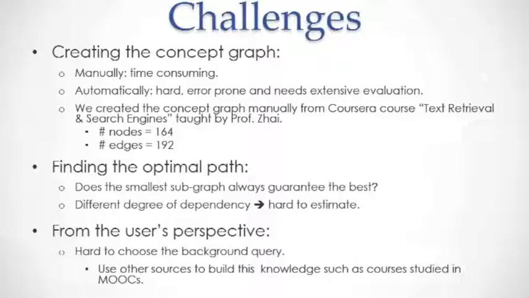In addition to the different scoring functions that we had to examine, we are also trying to study whether our hypothesis, that the smallest subgraph always guarantees the best subgraph, is correct or not. Also, it would be good if we could find the degree of dependency between the nodes and graphs. But it is hard to estimate, and it needs experts to help us come up with that dependency degree.